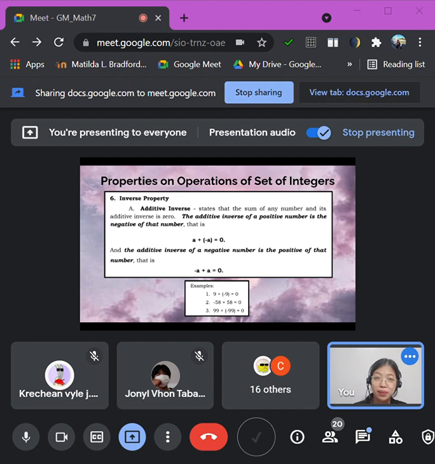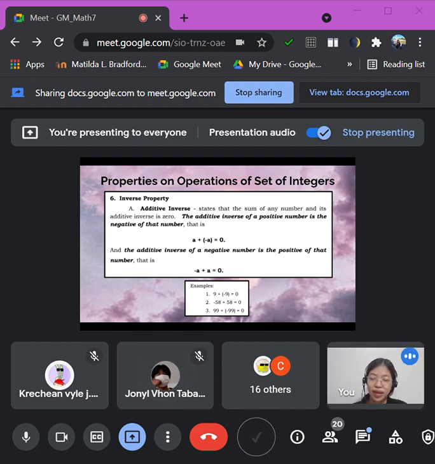Okay, we just need to understand it. Since it is inverse, it is the opposite of its sign. Okay, so what is the additive inverse of negative 6? 6. Okay, 6. So if we add that, negative 6 plus 6 is equal to 0. Okay, understood, class?